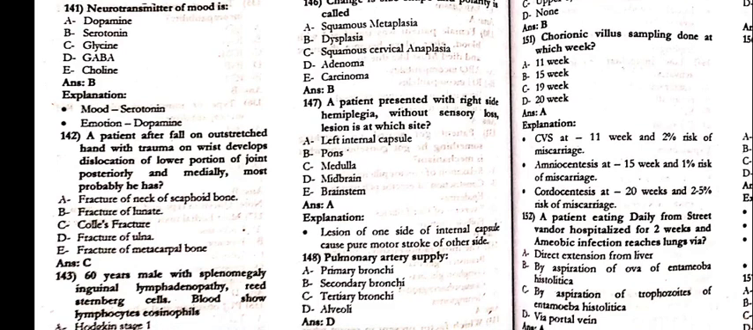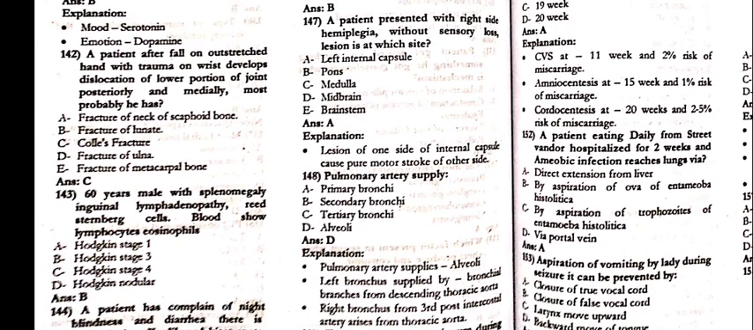147, a patient presented with the right-sided hemiplegia without sensory loss. Lesion is at which side? That is the left internal capsule. 148, the pulmonary artery supply is delta alveoli.